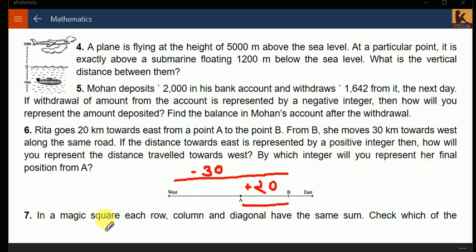By which integer will you represent the final position from A to west? This distance will be, because this is towards west, minus 10. Why? Because we are subtracting 30 from this. She moves this side, then we have subtracted 30, so it will give minus 10. Hope this is clear. Now next.